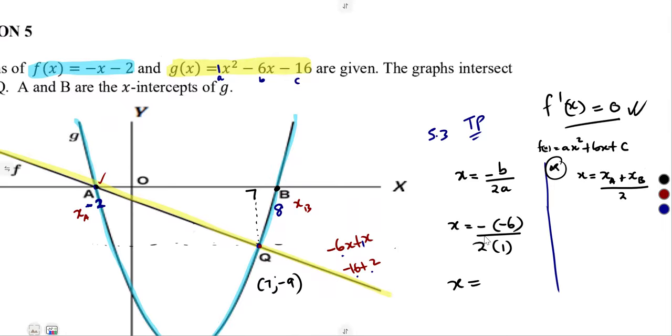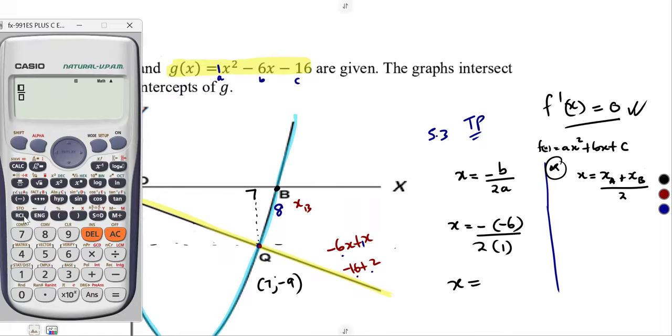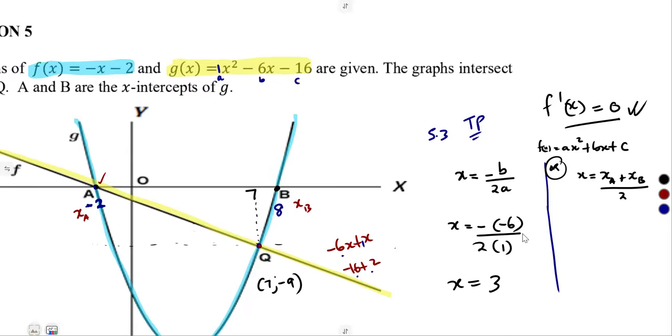So x is going to be negative of negative 6 over 2 times 1. Oh, I did not close the bracket. It's all about the bracket here. Okay, no problem. So that was going to give us 3.